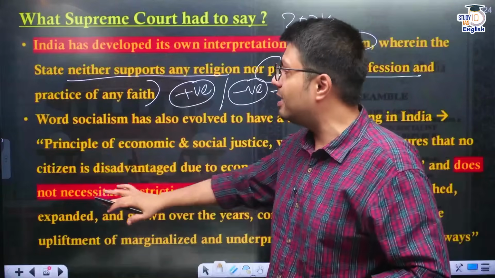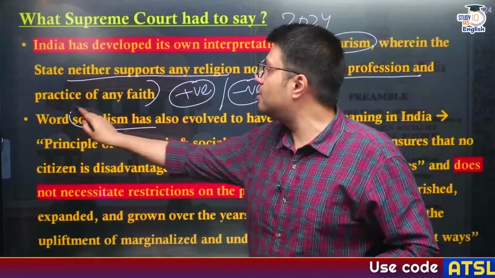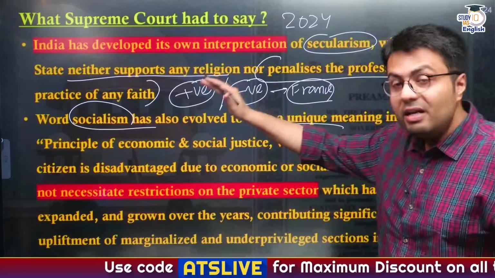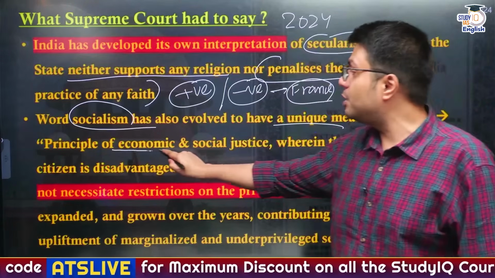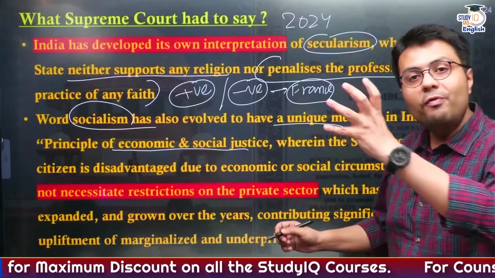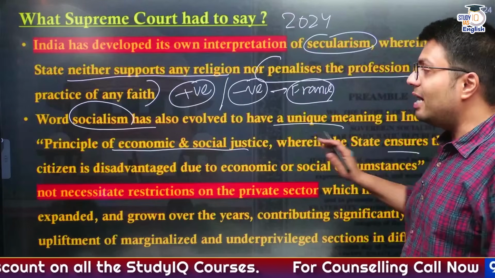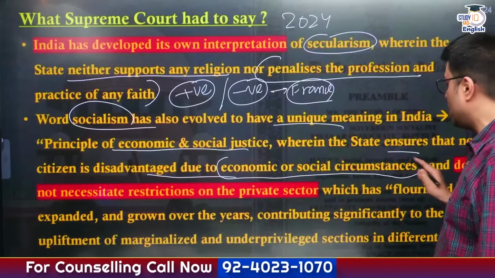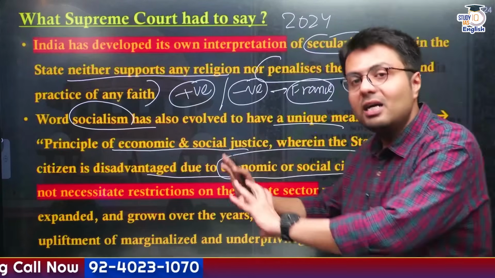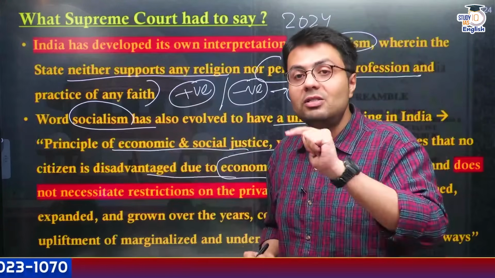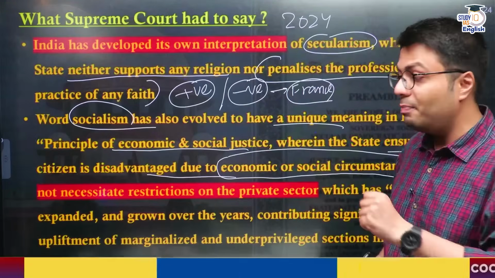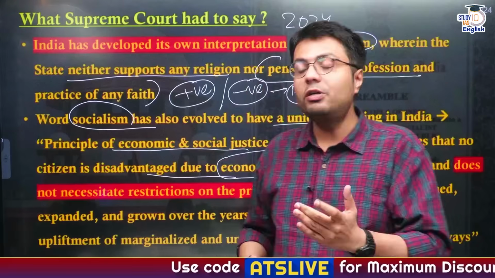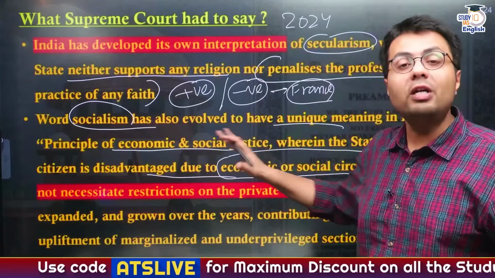violates your fundamental rights. Similarly, even the word socialism has evolved in a unique Indian context, which means socialism in India promotes principles of economic and social justice, where state can ensure that no citizen in India is disadvantaged due to their economic or social circumstances. And this concept of socialism in India does not deny existence of private sector, because many private sector companies, particularly IT companies, have played a very important role in promoting economic and social development of people.